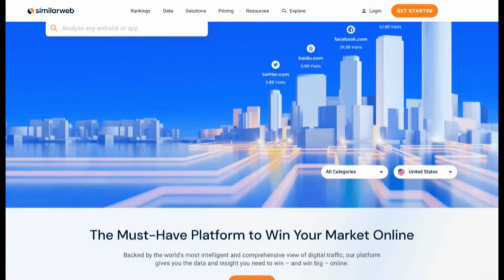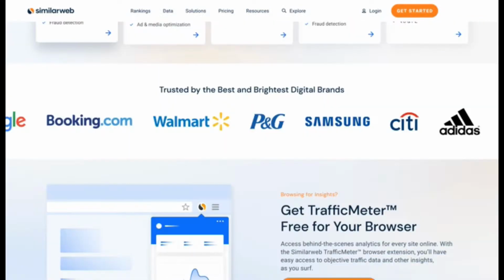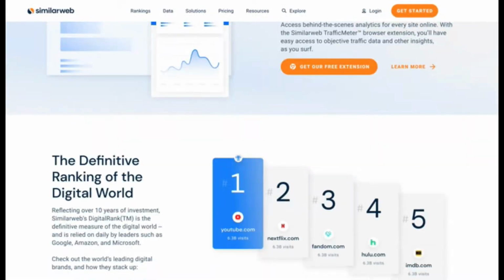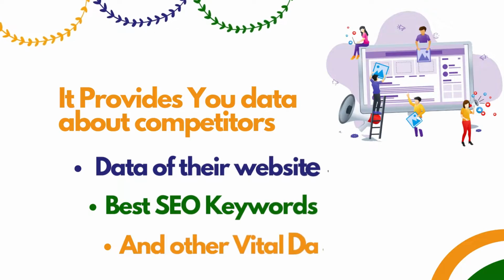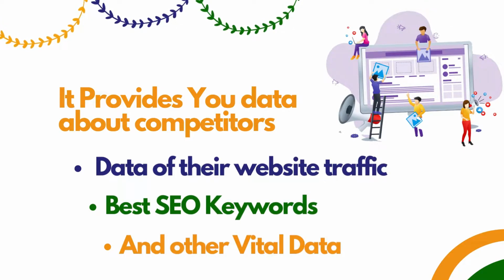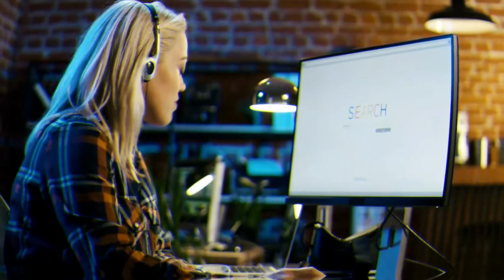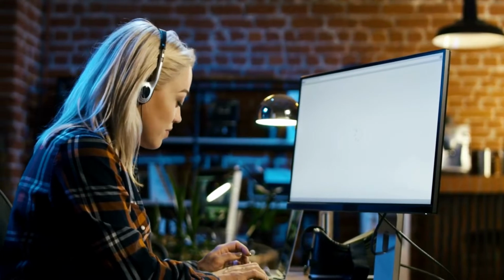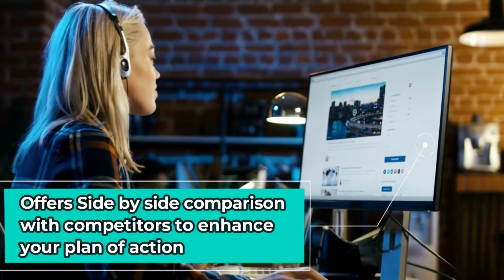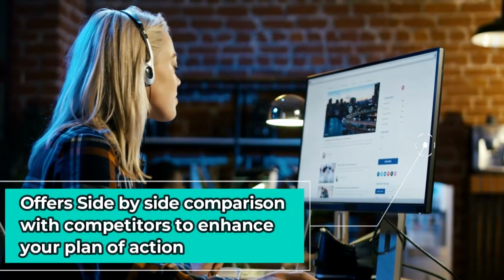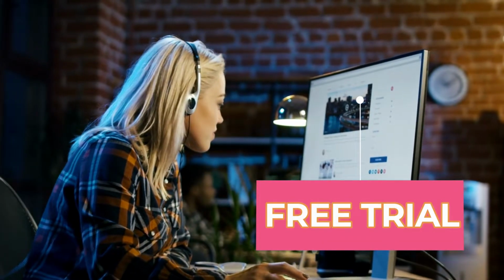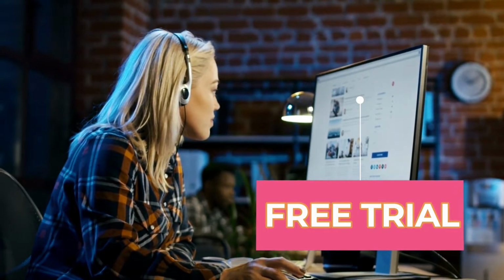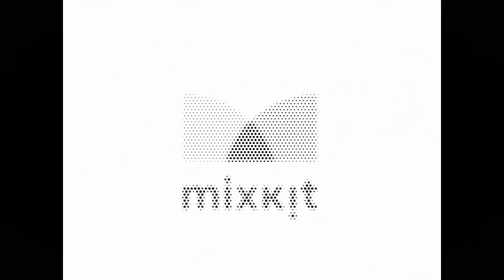SimilarWeb can help you get analytics and activity about your competitors' sites. It offers you information about their monthly website traffic, best SEO keywords and many other vital information. This can really help you in acquiring a large number of audience that can benefit in your business. SimilarWeb also offers a side-by-side comparison of your website and your competitors. It provides you a free trial for some days. After that you can take any of their plan according to your need.